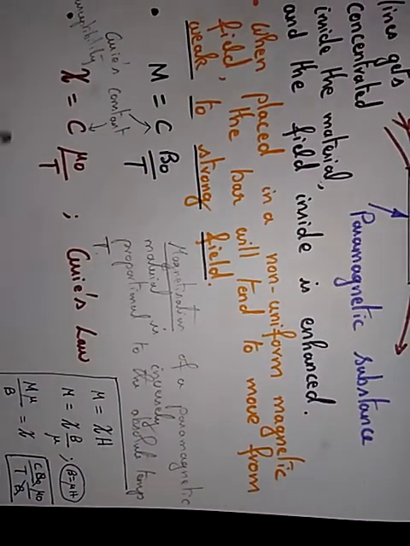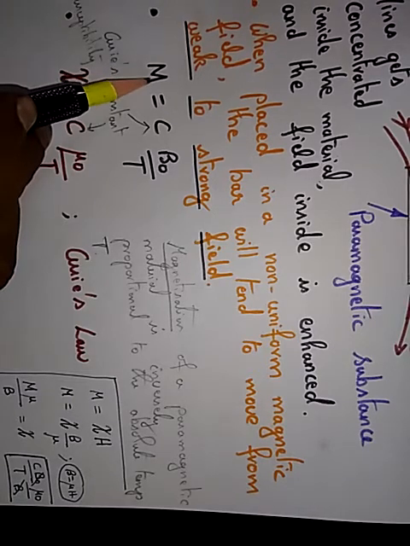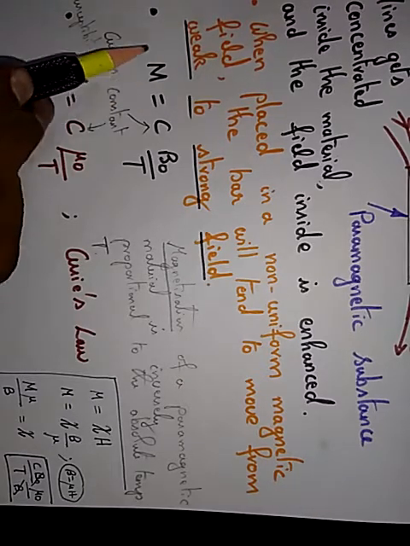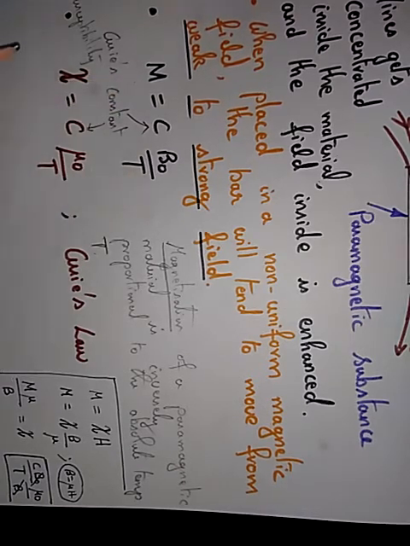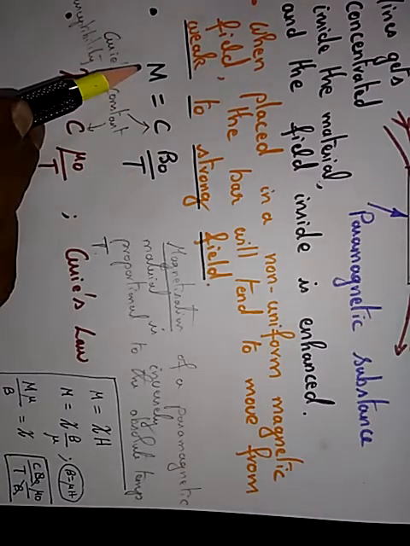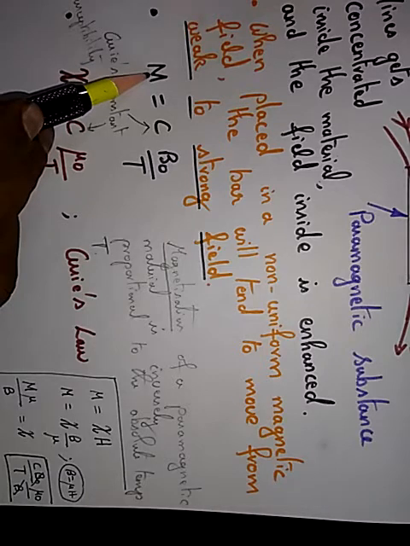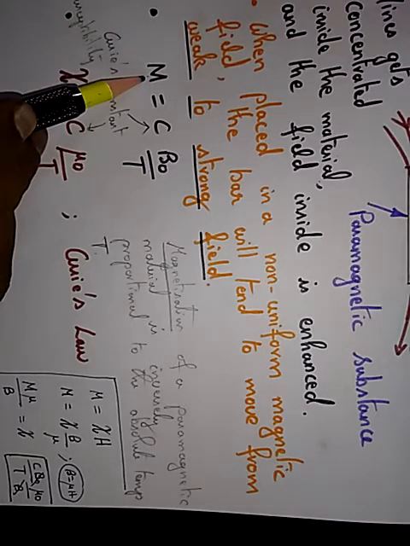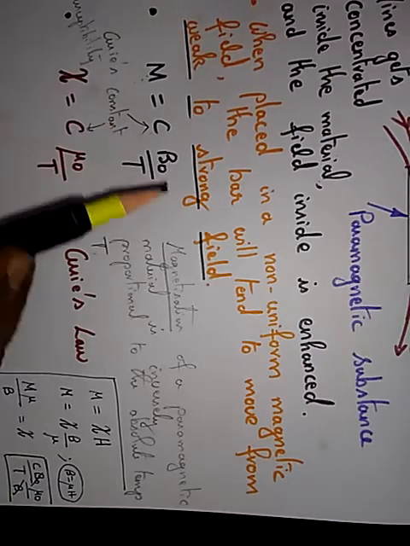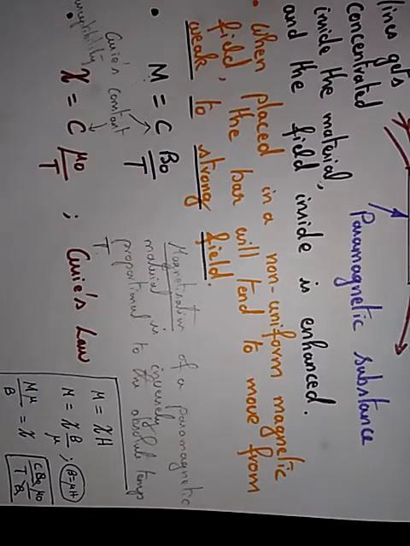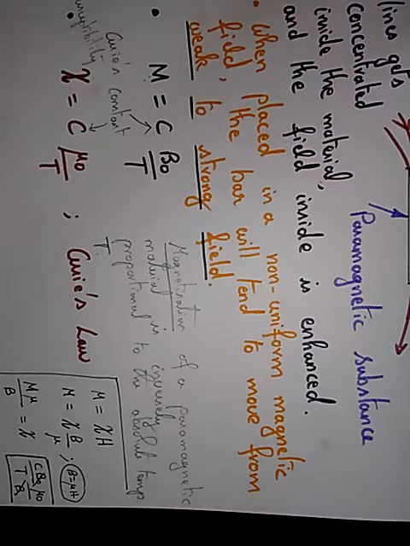Now we deal with Curie's law. That is, magnetization of a paramagnetic material is inversely proportional to the temperature. So magnetization of a paramagnetic material is inversely proportional to temperature. And this is Curie's constant C, and B is the magnetic flux density or magnetic field.